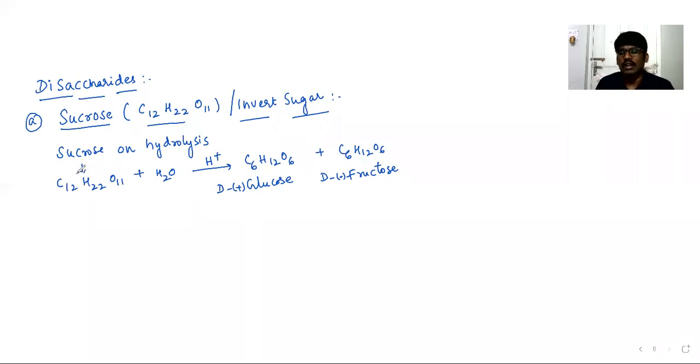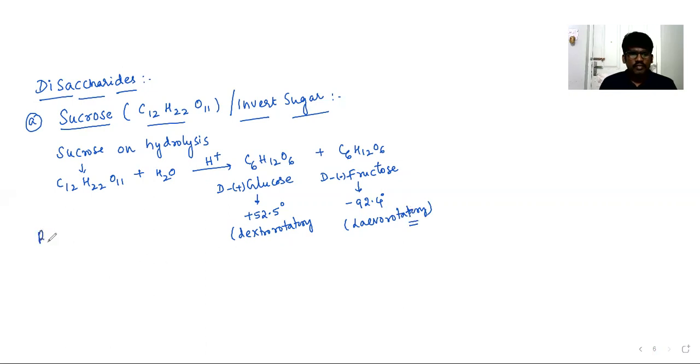Sucrose upon hydrolysis. From the rotation point of view also, fructose rotation can be taken as minus 92.4 degree, whereas glucose rotation can be taken as plus 52.5 degree. So glucose is dextrorotatory, and fructose is levorotatory.